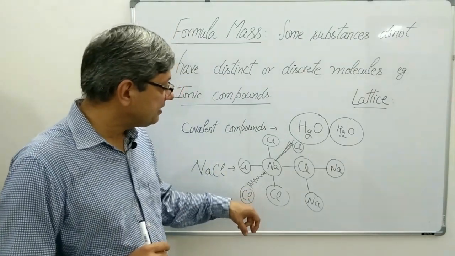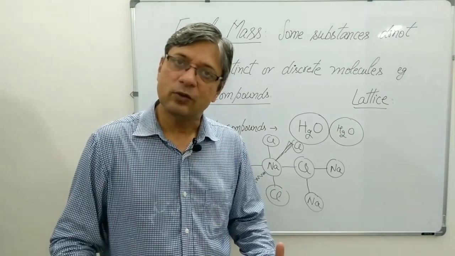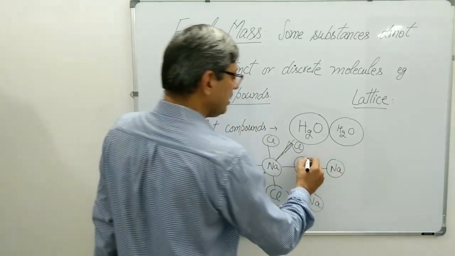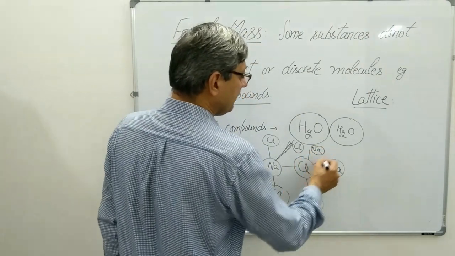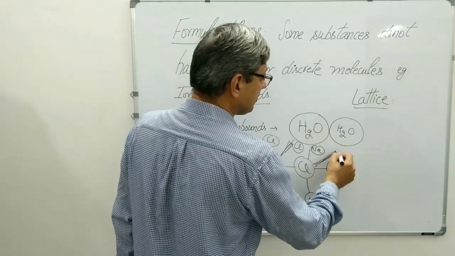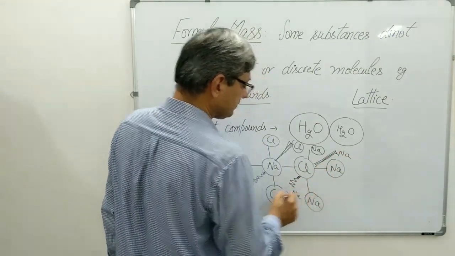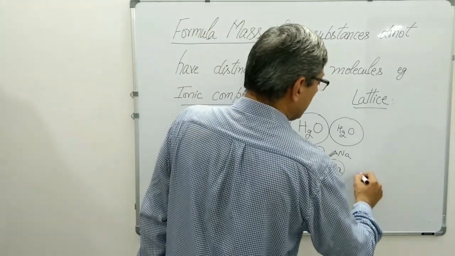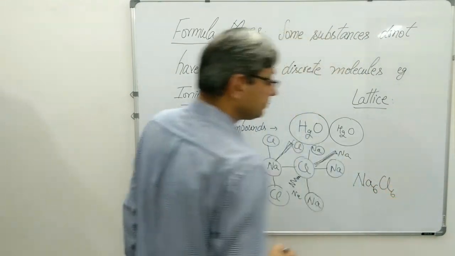In case of NaCl, each sodium is connected to 6 chlorine, and each chlorine is connected to 6 sodium. Let me complete 6: 1, 2, 3, 4, and then here it is outside the paper, and 1 sodium inside the paper. I will be writing the formula of the molecule as Na6Cl6.